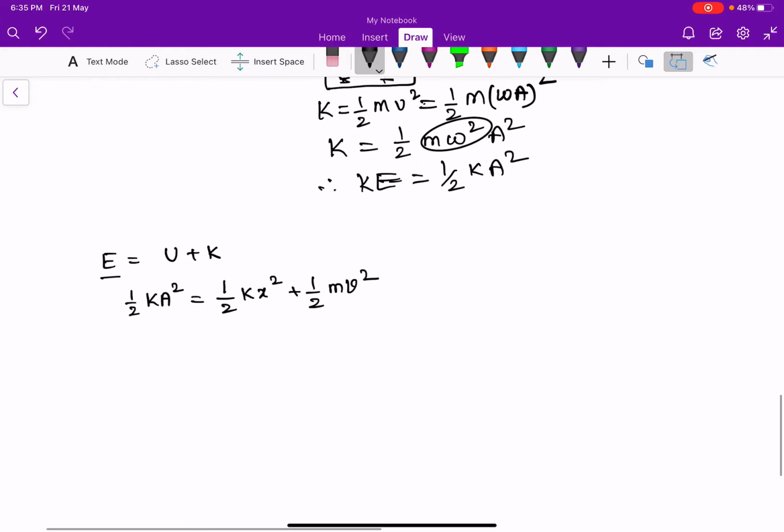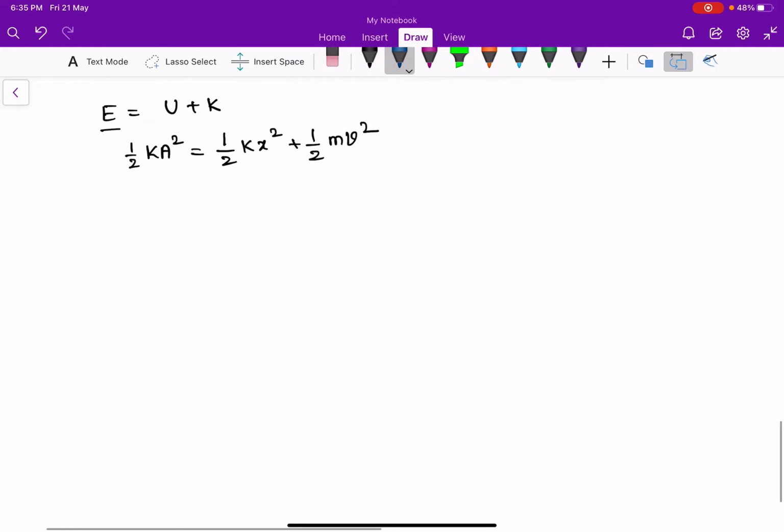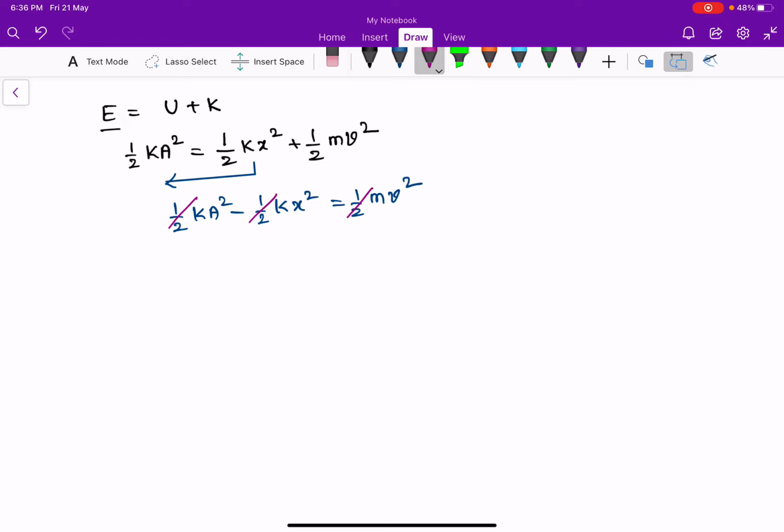Just rearranging the terms and bringing this term to the left side, half ka square minus half kx square is equal to half mv square. Here half cancels on both sides. So what is left? K is taken as common. K into a square minus x square is nothing but mv square.